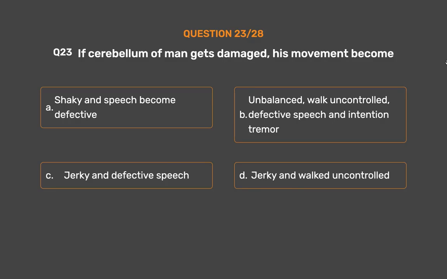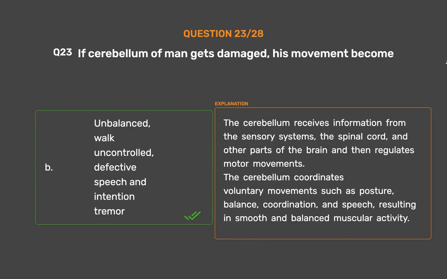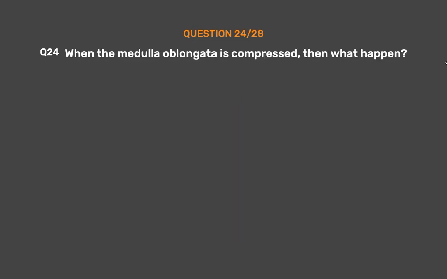The correct answer is option B. Unbalanced, walk uncontrolled, defective speech and intention tremor. The cerebellum receives information from the sensory systems, the spinal cord, and other parts of the brain and then regulates motor movements. The cerebellum coordinates voluntary movements such as posture, balance, coordination, and speech, resulting in smooth and balanced muscular activity. Question number 24. When the medulla oblongata is compressed, then what happens?